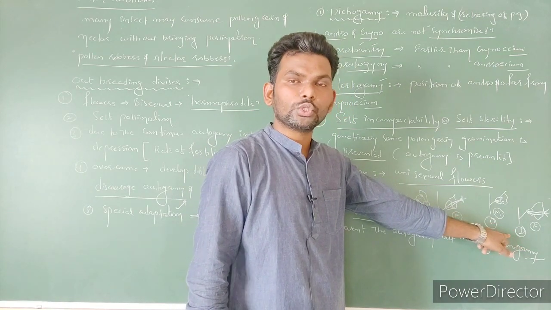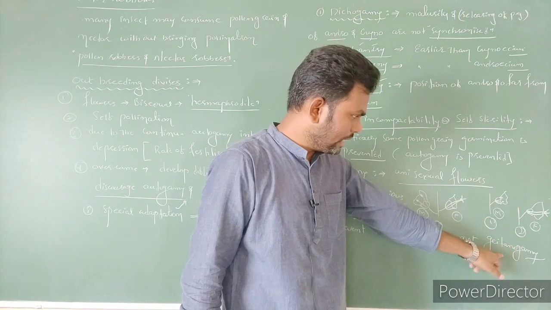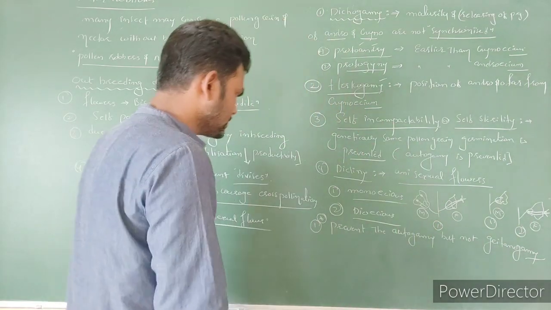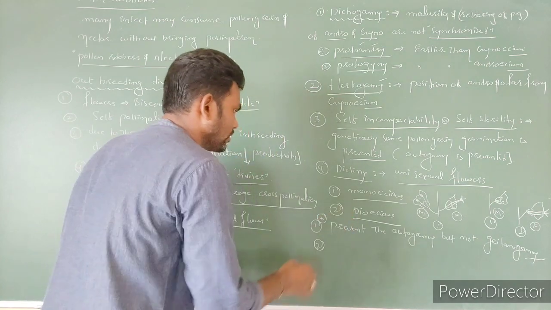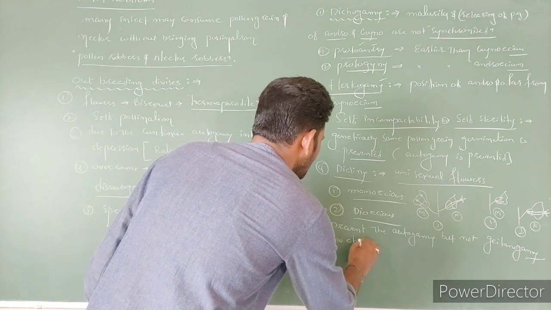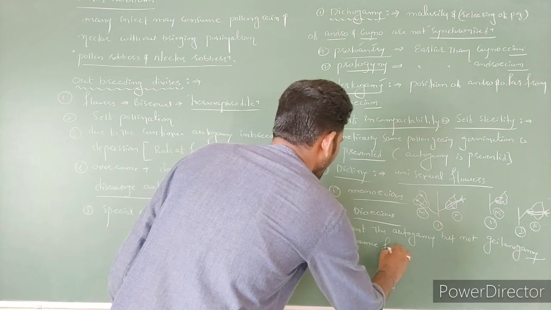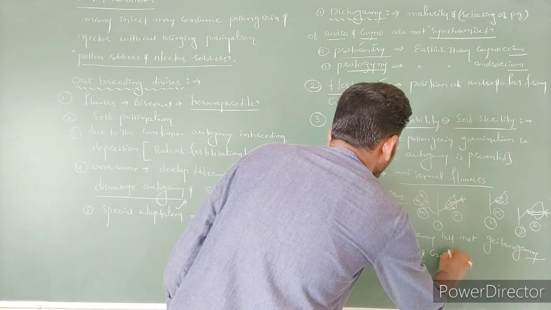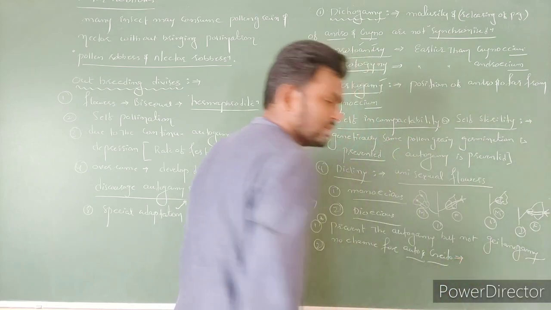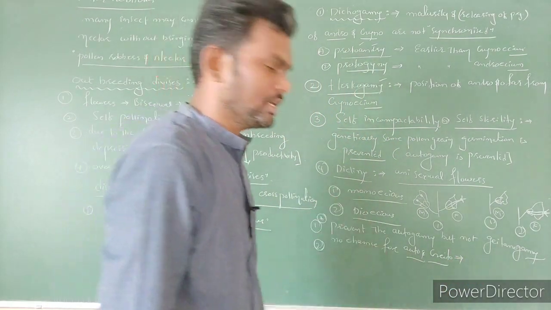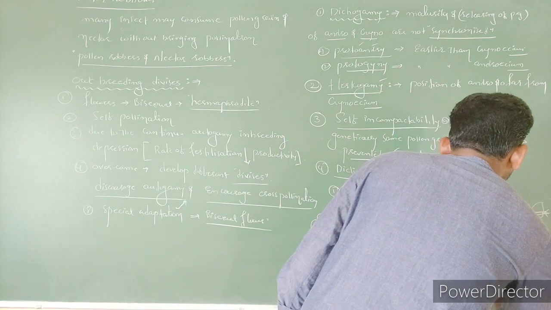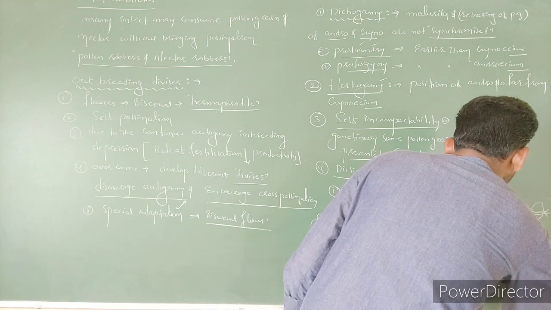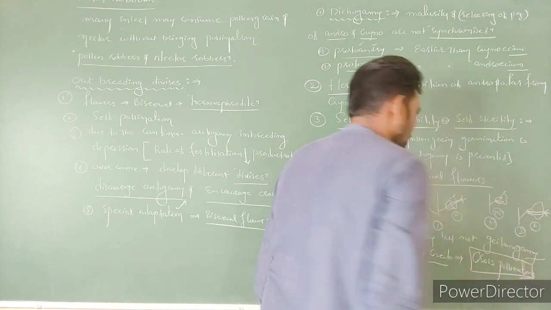In this case, there is no chance for autogamy as well as geitonogamy. Only cross pollination is going to take place, right?